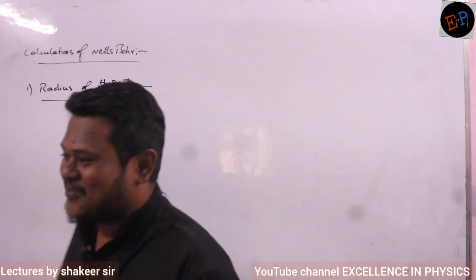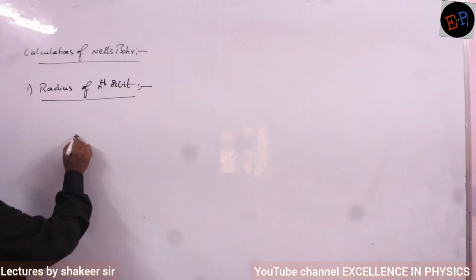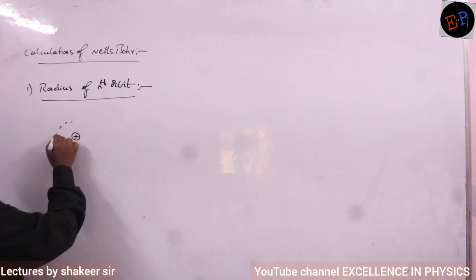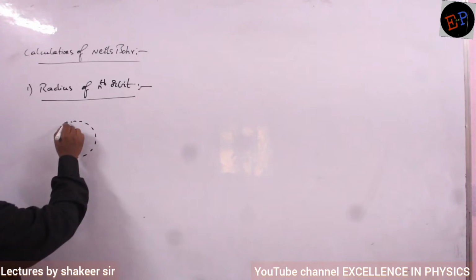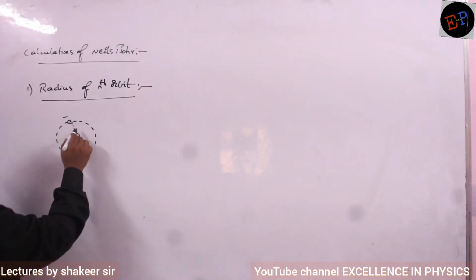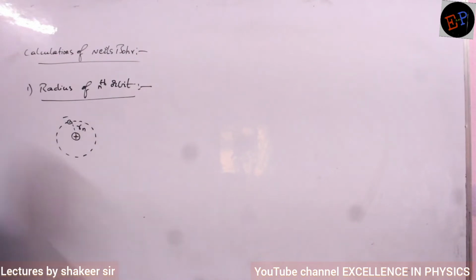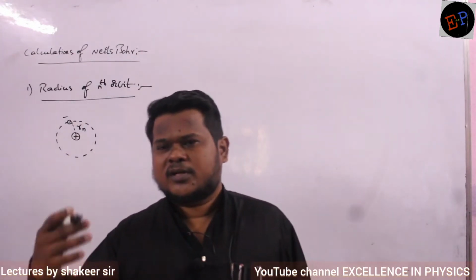First one is radius of nth orbit. Now see, this is a nucleus and somewhere electrons are rotating around this nucleus. So this electron, let us consider it is present at a distance of Rn. Rn means radius of nth orbit. N may be 1, 2, 3, 4, anything.